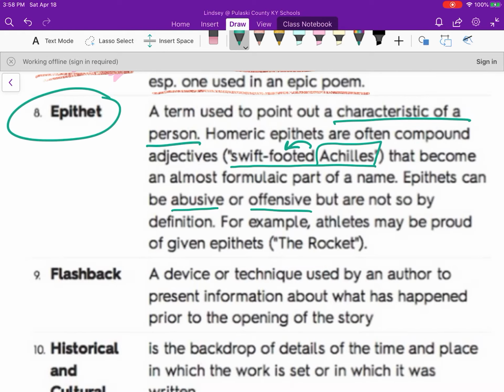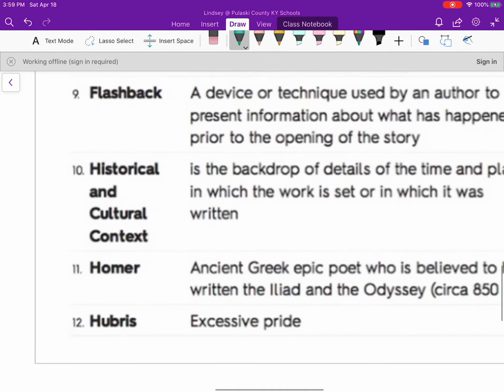They can be abusive or offensive, so they can be used to put down a character, but they don't have to be. Athletes often have epithets. Dwayne "The Rock" Johnson, The Rock would be an epithet. I'm not good at sports, but I'm sure there are athletes that have nicknames like the Rocket, or something like that. That would be an epithet. It's a descriptor that tells you about the person.